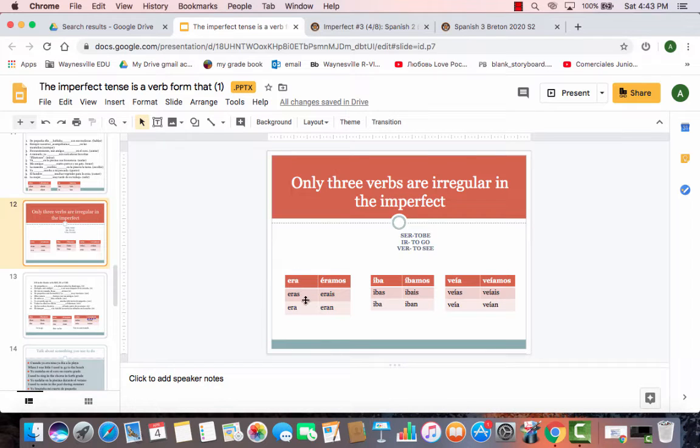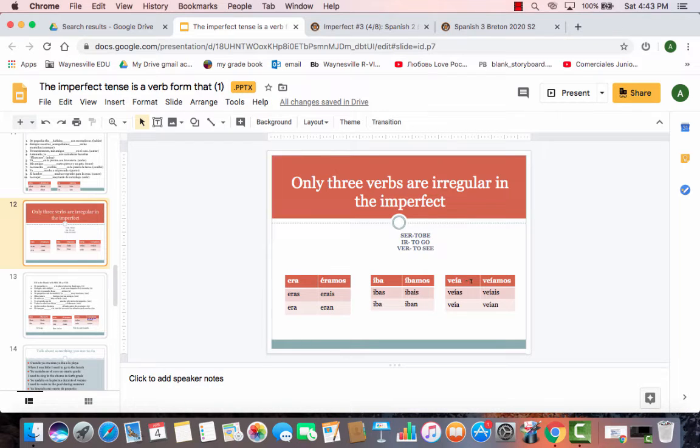Notice that the yo form and the he, she, usted form are the same, and the only one that has an accent mark is the we form over the e. Then we have ir, which is to go. Iba, ibas, iba, íbamos, ibais, iban only. It has an accent mark over the I. Same situation with the yo form and the he, she, usted form.